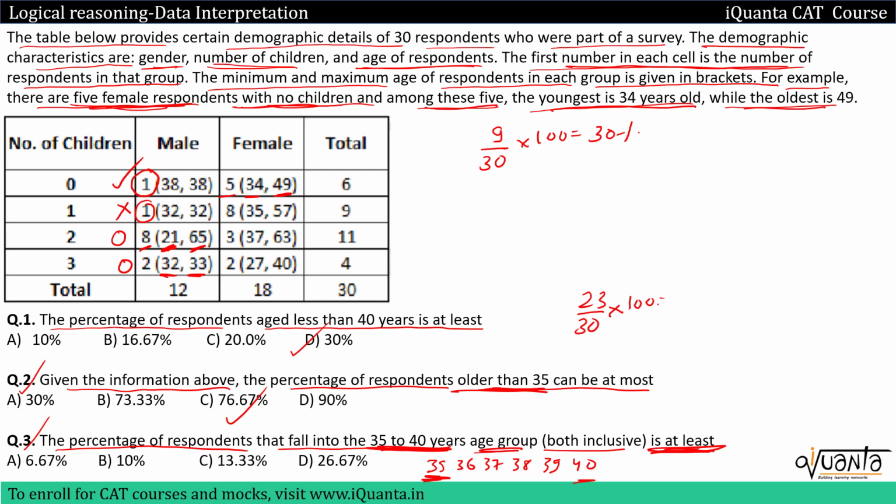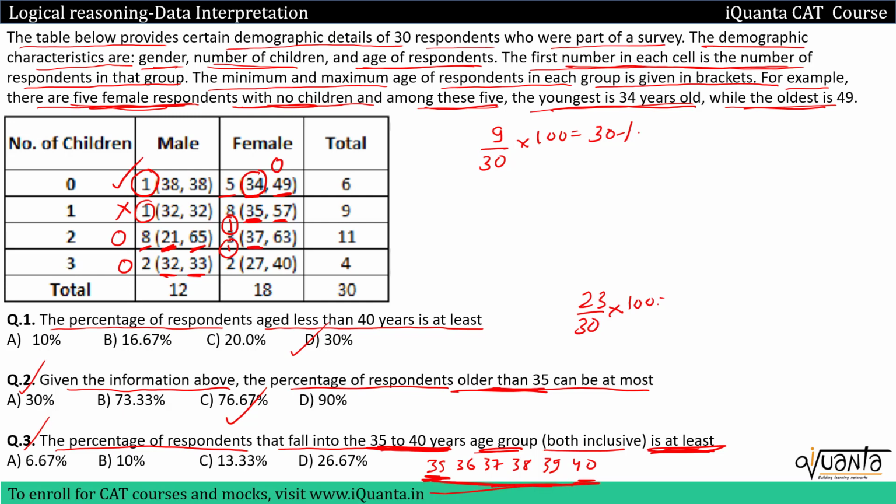If we come to females, I have 5 females, youngest is 34, oldest is 49. I am minimizing the number of people in this age group, so I can take 1 female having age 34, and the rest will all have age greater than 40. So 0 from here. Then next one, youngest is 35 years old, oldest is 57, there are 8 people over here. I am minimizing, so I'll take only 1 person, the youngest one who is 35 years old. Then in the next one, I have 3 people falling into age group from 37 to 63. So I'll take only 1 person from here having age 37 falling into this age group.